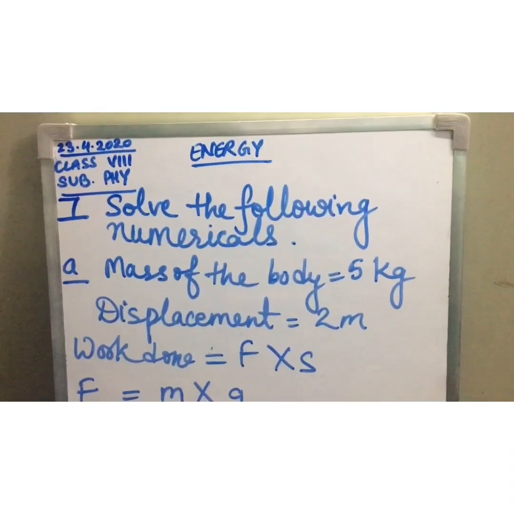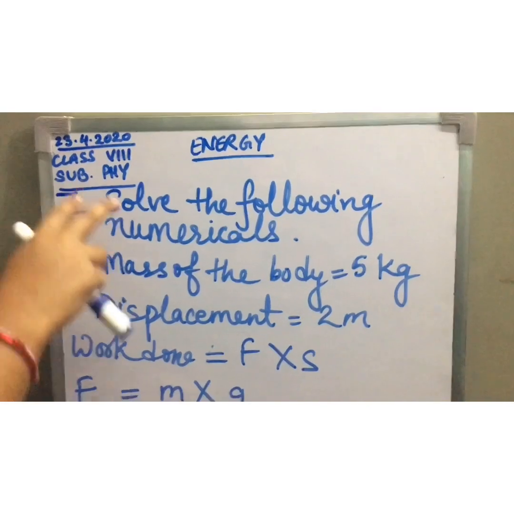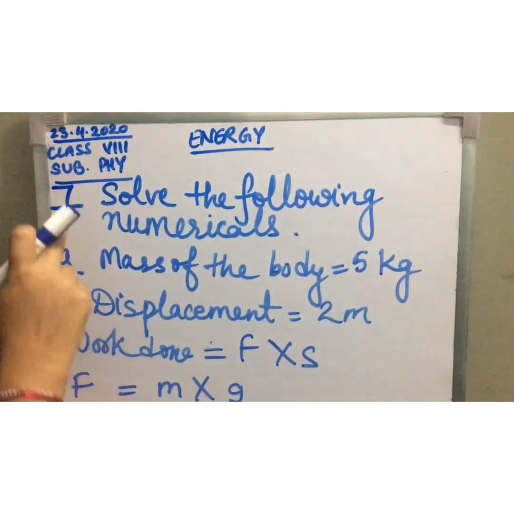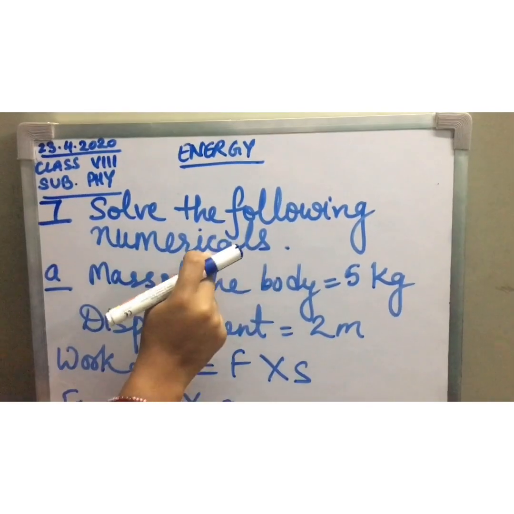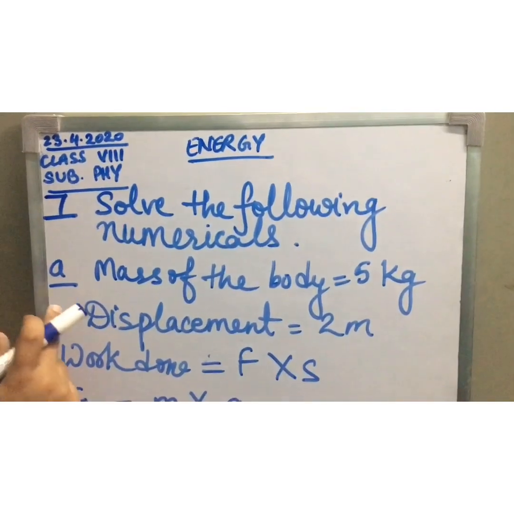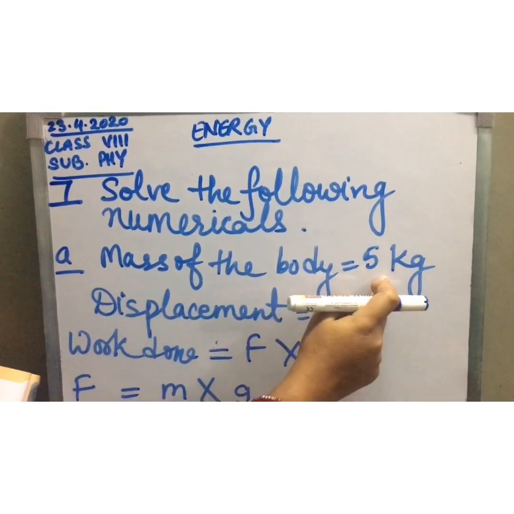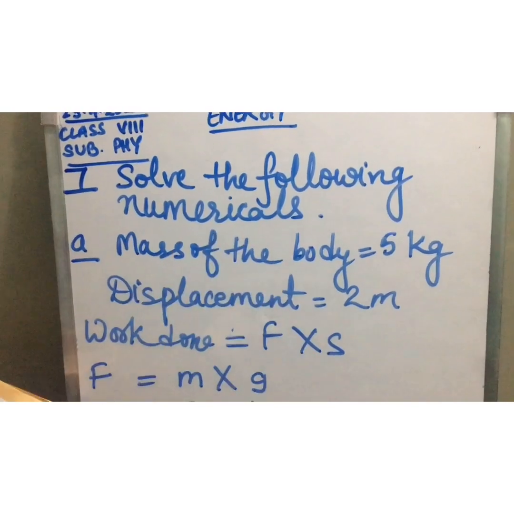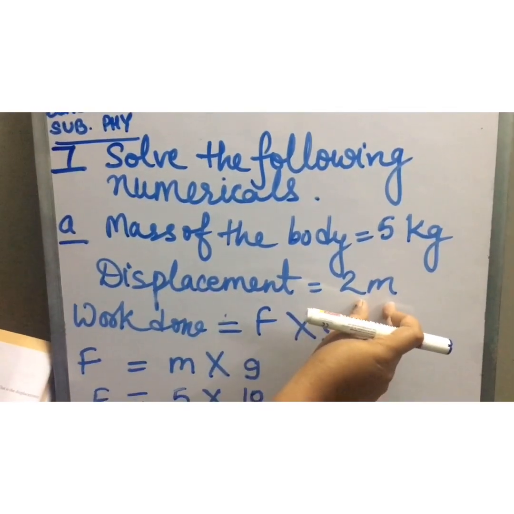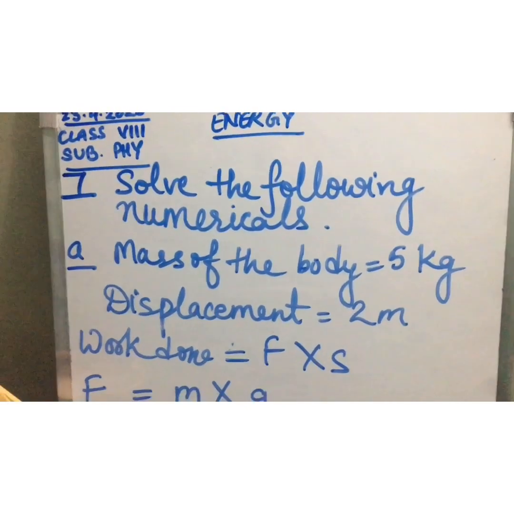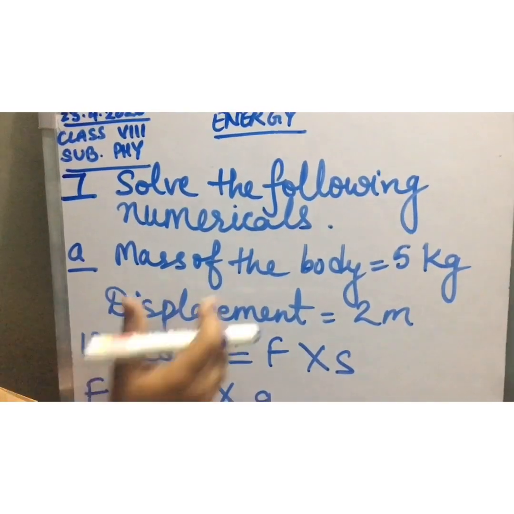Okay. Now children, we'll solve the numericals given on page number 46. It's question number 7. Solve the following numericals. Its A part says, see your book, a body of 5 kg. What is the mass of the body given to you? 5 kg is raised 2 meters above the ground. That means the displacement is 2 meters above the ground. What do you have to find out? Find the work done. How much work is done in this case?